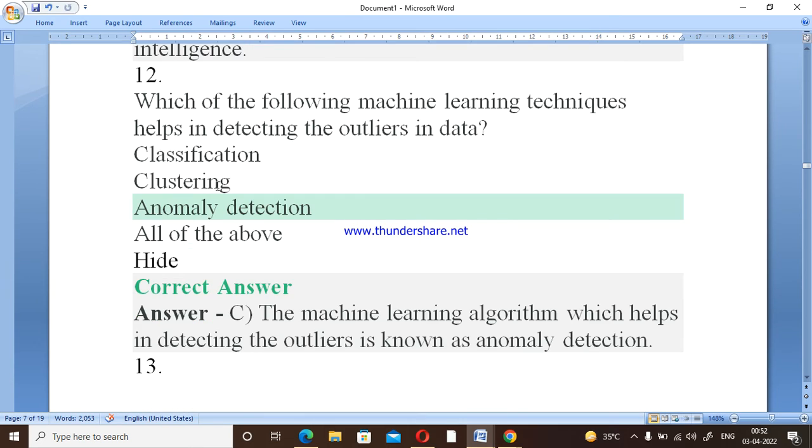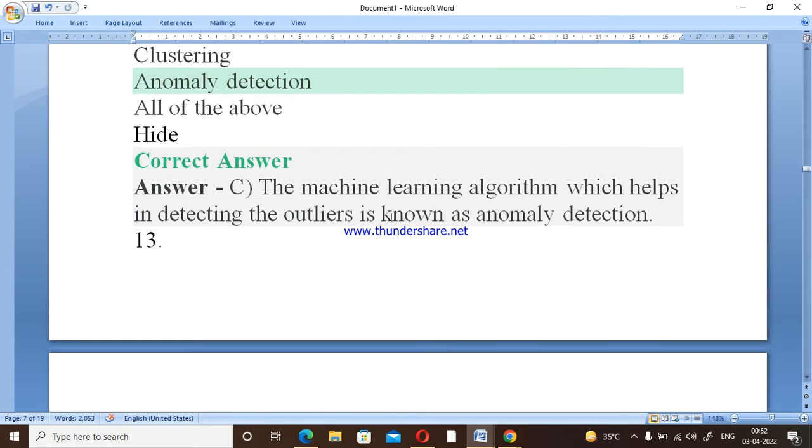Now come to question number 12. Which of the following machine learning techniques helps in detecting outliers? The options are classification, clustering, anomaly detection, and all of the above. Anomaly detection is one of the popular techniques to identify outliers, and basically we use the box plot for that.